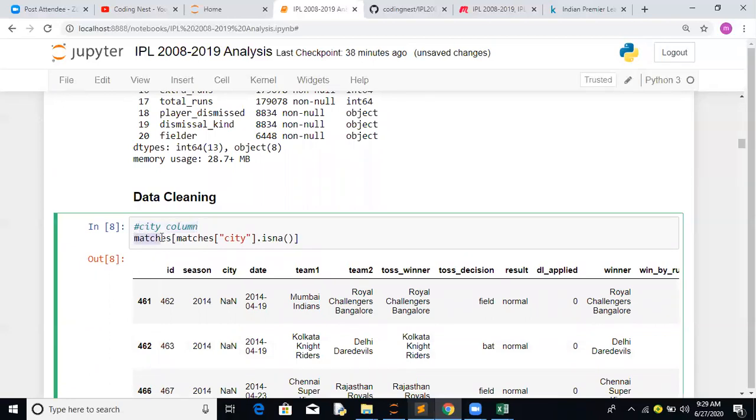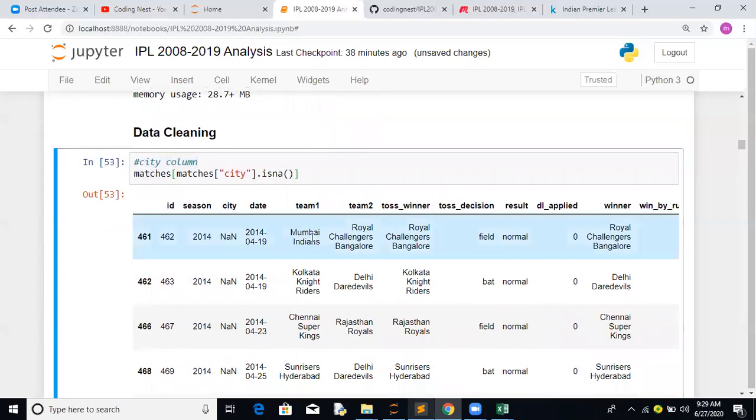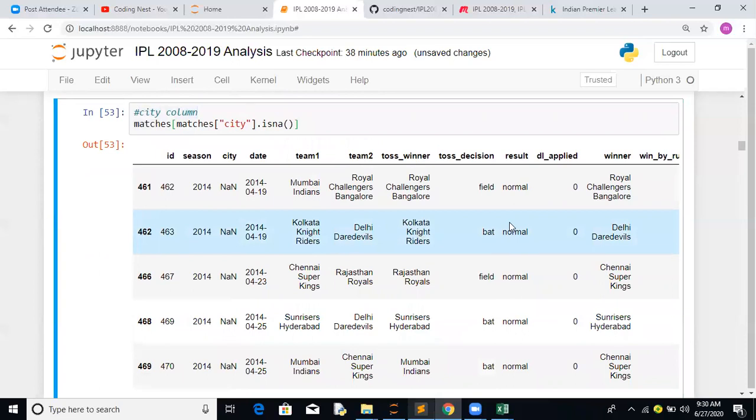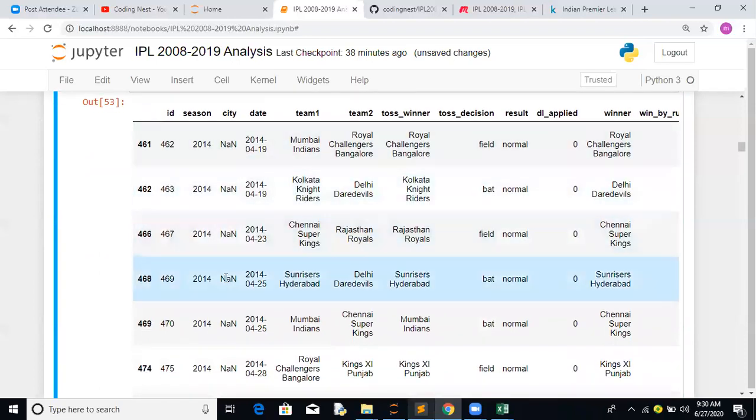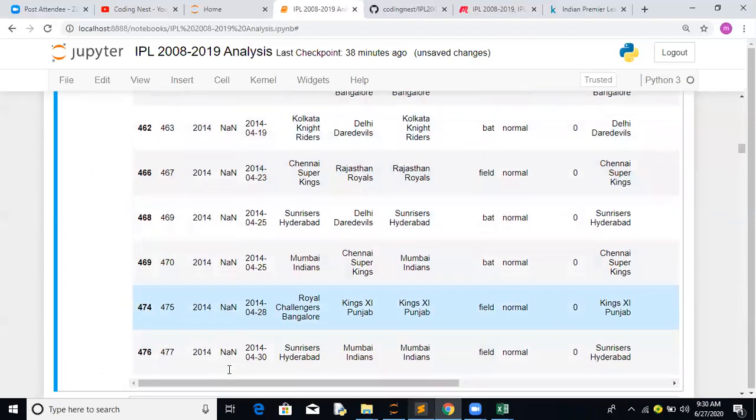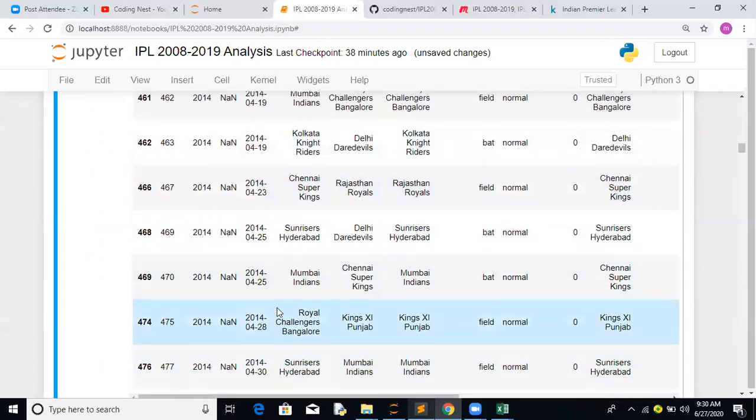So let's try this. Matches, matches city. So we are looking for null values. If you notice, for that city column, 1, 2, 3, 4, 5, 6, 7. So there are seven values missing.